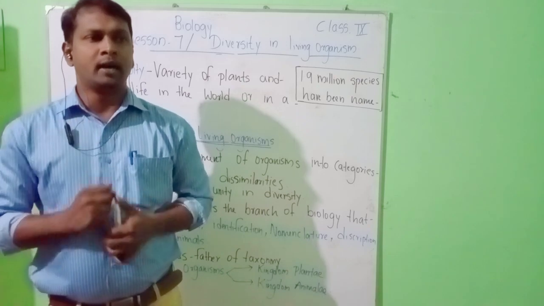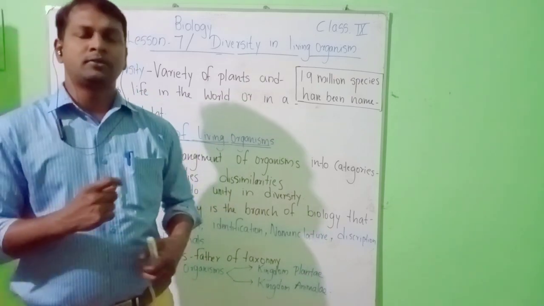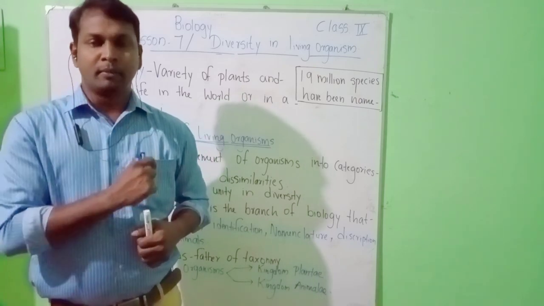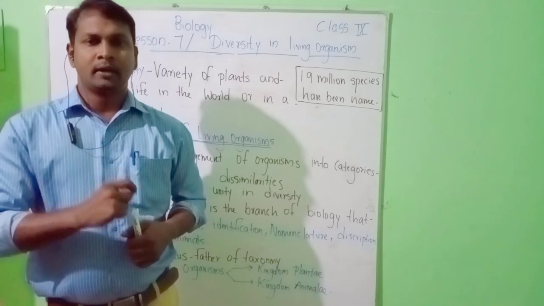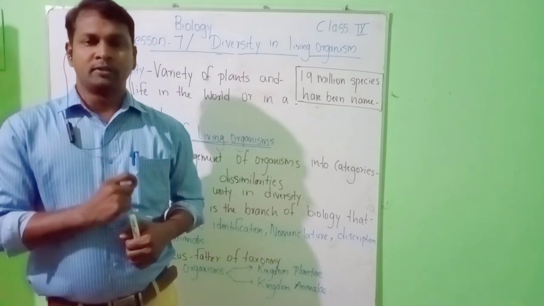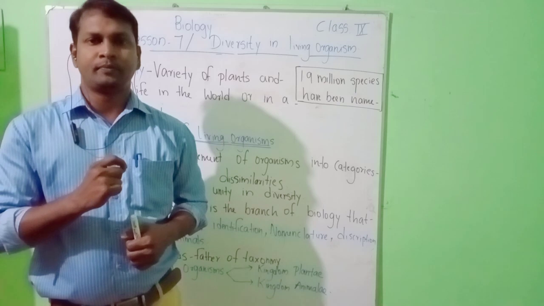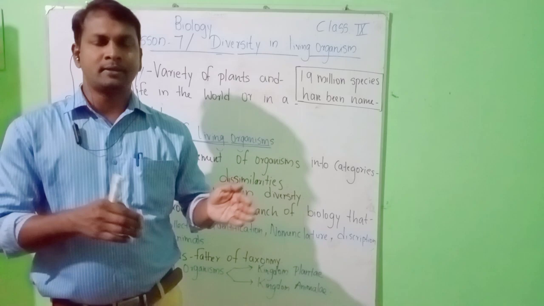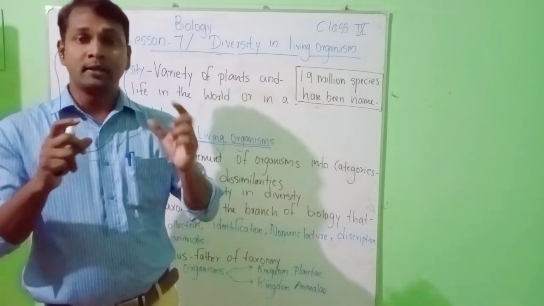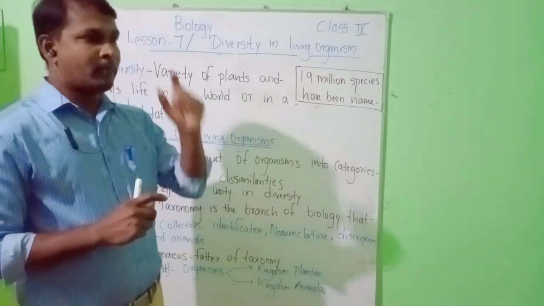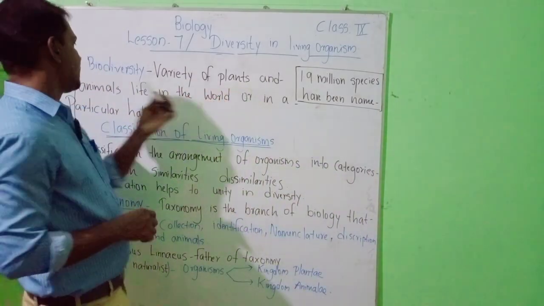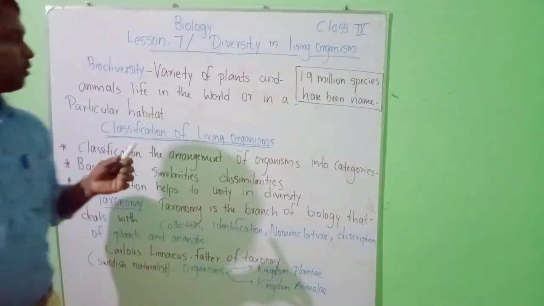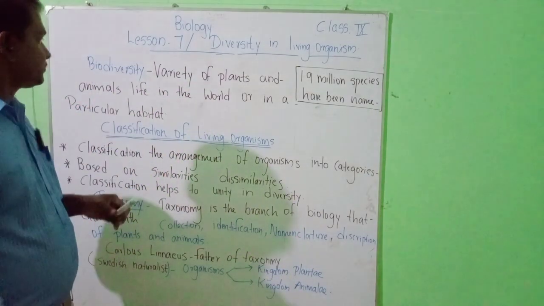For example, when you take a forest, it consists of plant life and animal life. Animals include tigers, lions, deer, and even microorganisms such as bacteria and viruses. Altogether, we can see different species in a single place. So that is known as the ecosystem. So biodiversity means the variety of plants and animal life in the world or a particular habitat.